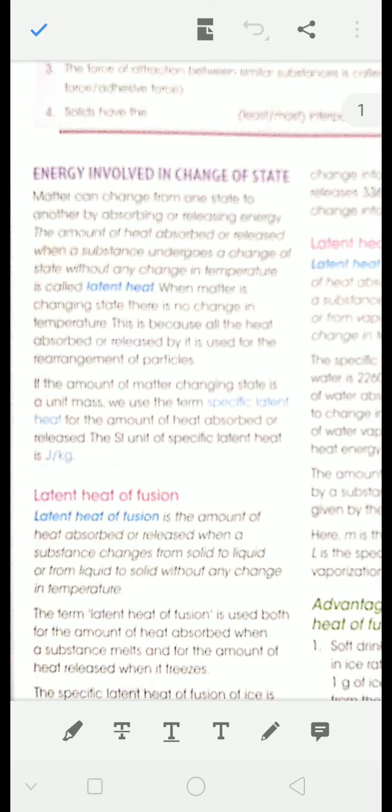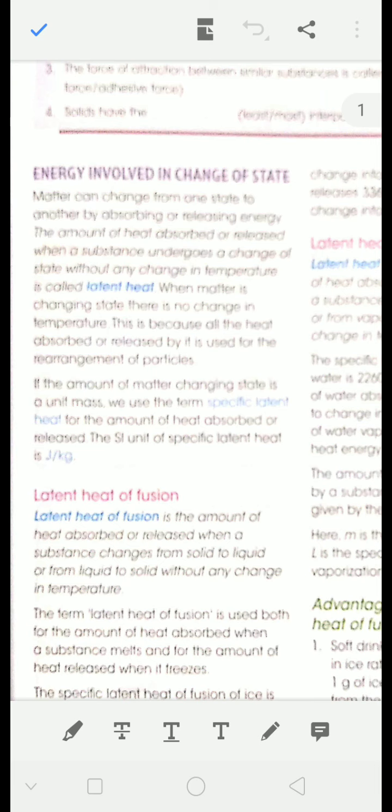Suppose you have solid, you heat it, it will become liquid. You further heat it, it will become into vapor state. Similarly, from vapor you cool it, it will become liquid, and again you cool it, it will become solid. So by the amount of heat absorption or releasing, a substance can undergo a change of state.